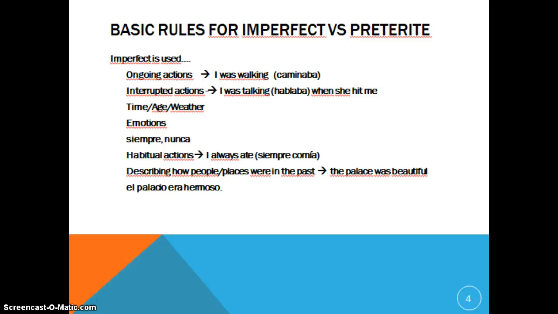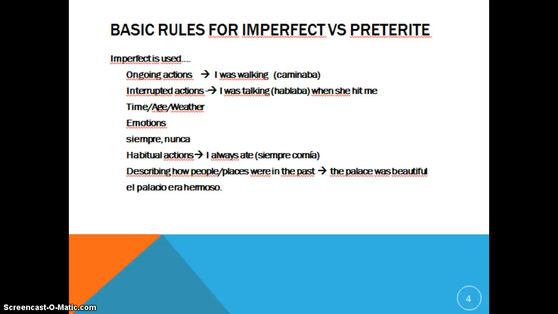Okay, so you also always use imperfect with time, age, and weather. That's just one you have to memorize. Time, age, and weather are always going to be imperfect. Emotions, I was sad, or she was happy, things like that. If you ever see siempre or nunca, those are good keys that you're going to be using imperfect. Siempre is always, nunca is never.